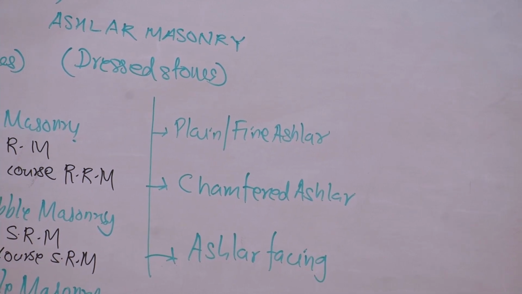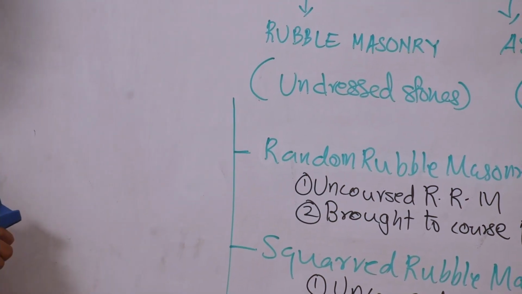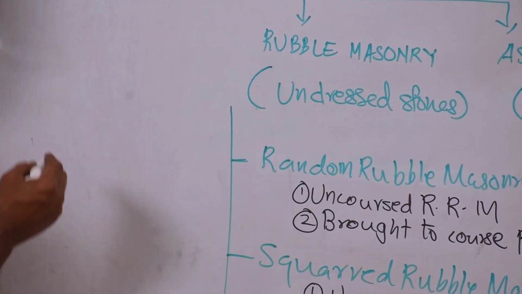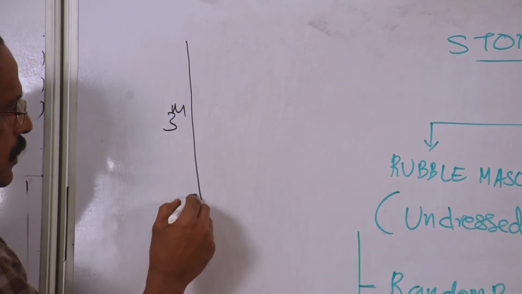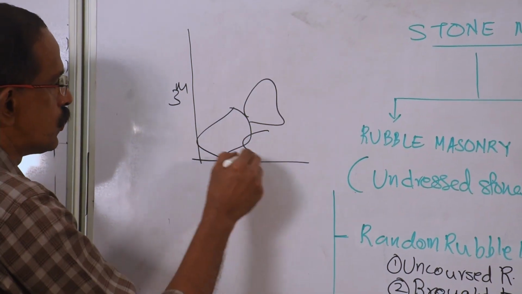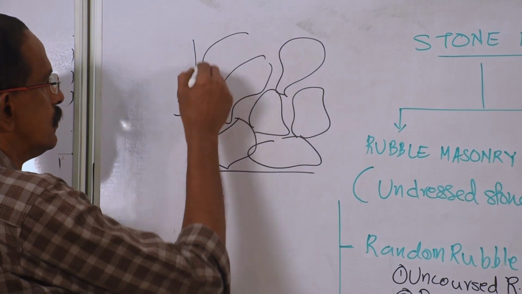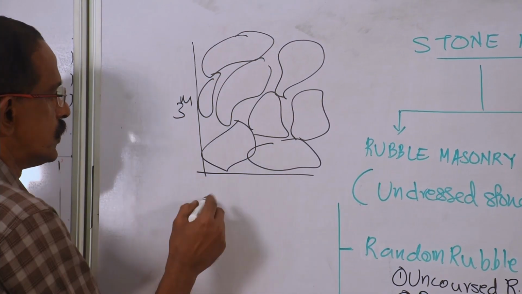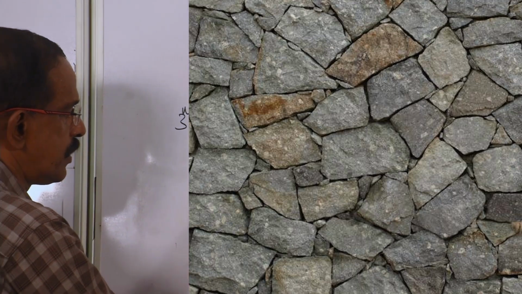Now we will see one by one. The first one, uncoarse random rubble masonry. As you know, here undressed stones are used. Suppose if you want to construct a structure, say 3 meter height, here undressed, irregular stones are arranged one above the other like this. This is uncoarse random rubble masonry.